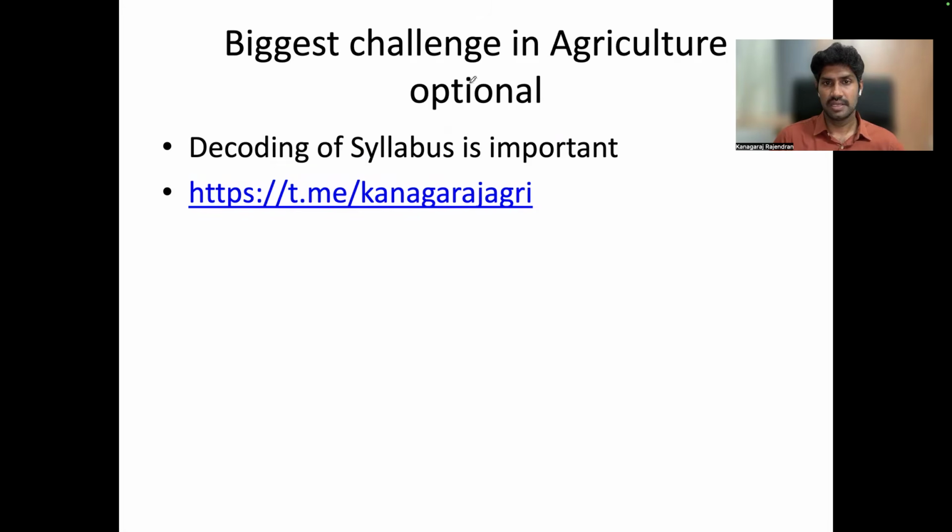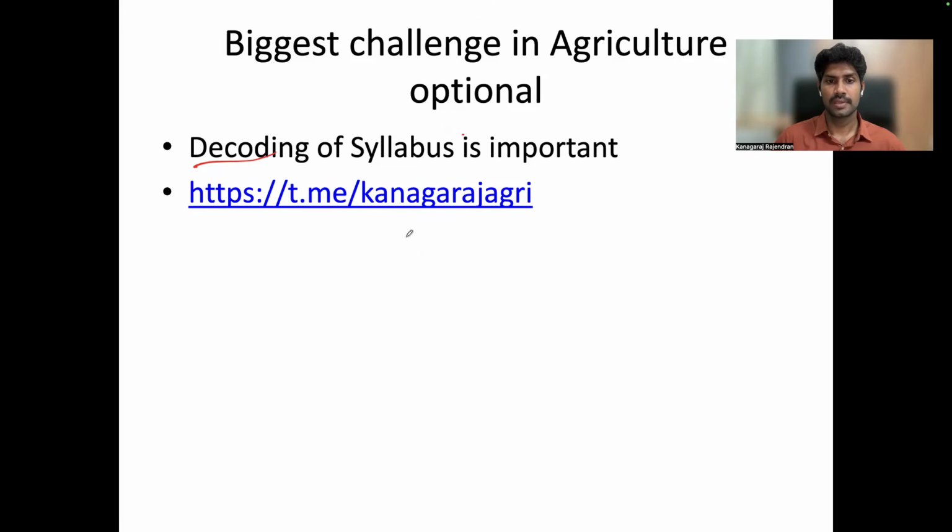One of the main challenges in our Agriculture Optional paper is the decoding of the syllabus. In our Agri college, we study more than 70 subjects.